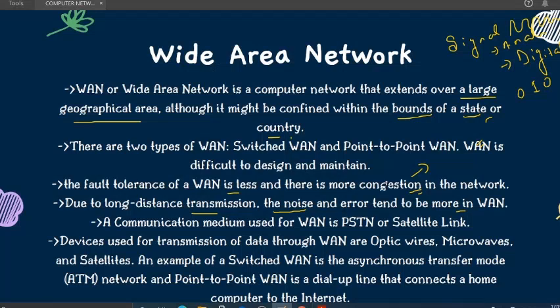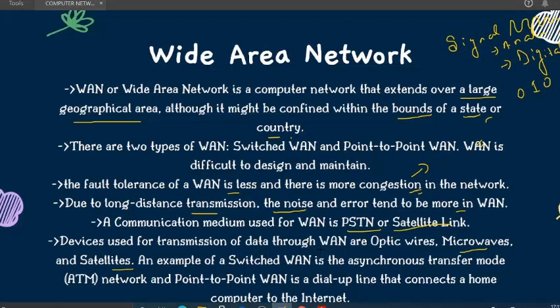So continuing. A communication medium used for WAN, how the transmission is actually done, or what are the transmission media that are being used. The media used are mostly PSTN or satellite link. You can see that we are using these two things, either satellite link or PSTN. Okay, next, devices used for transmission of data through WAN are optic wires or microwaves and satellites. Okay, I have given one more example, that is optic wires or microwaves.